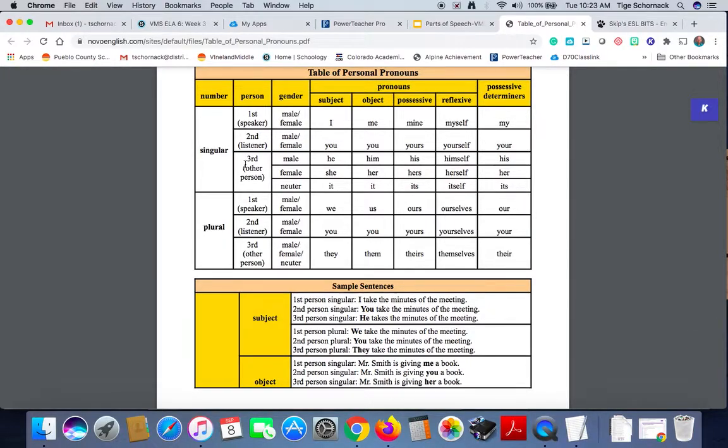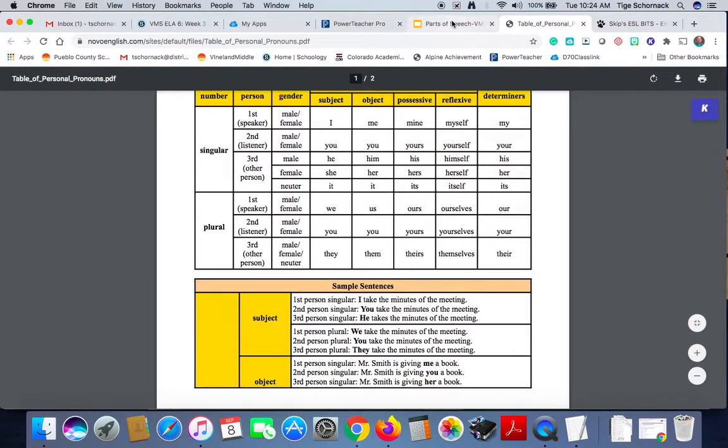Again, I'm not going to go into these massively in detail. We'll do that when we get into the pronoun unit because this just takes much longer to go into than I want for just these notes. The one thing I do want you to understand that I've seen a lot of kids messing up right away is the pronoun that is always capitalized is the word I, because I is taking the place of you when you are speaking.